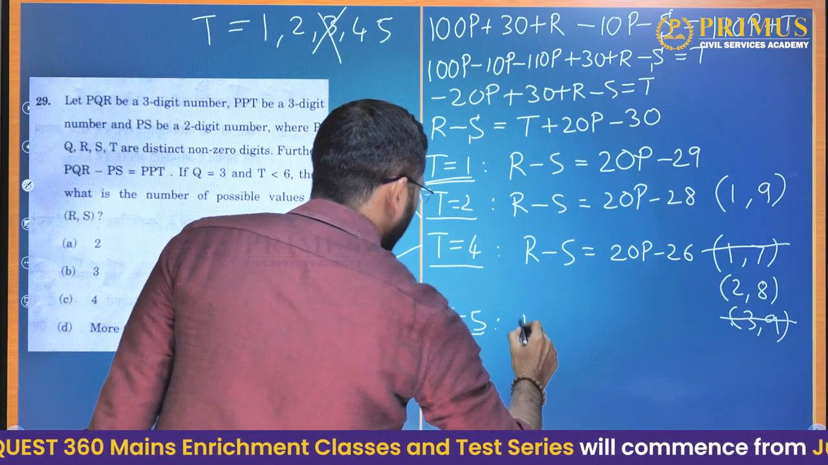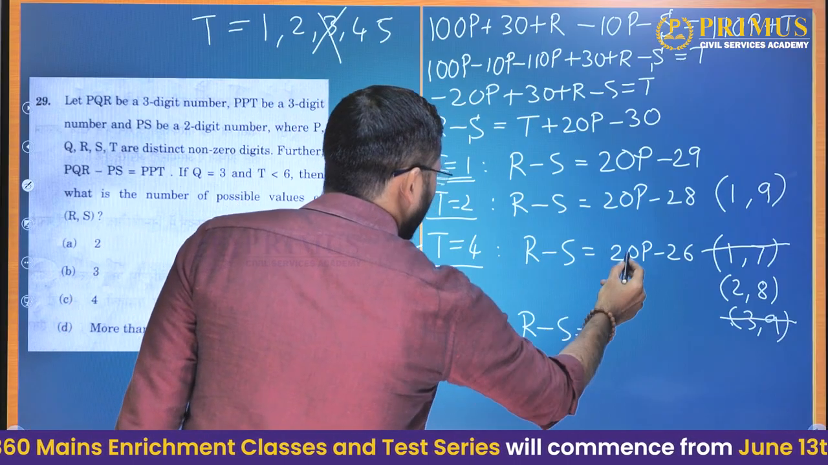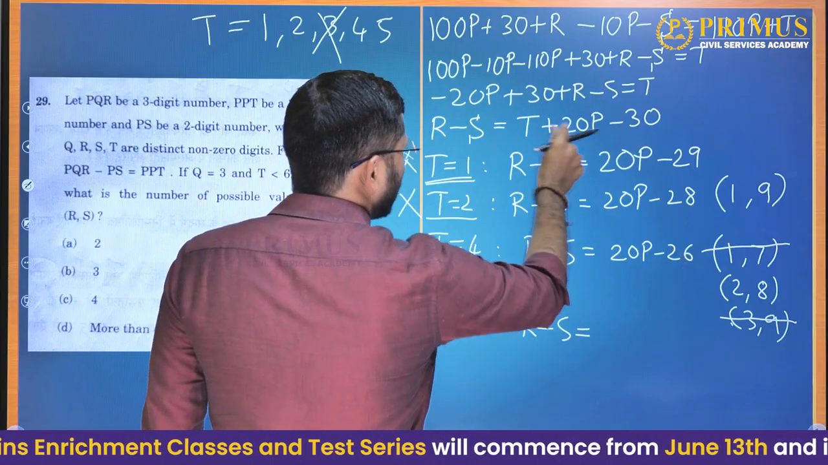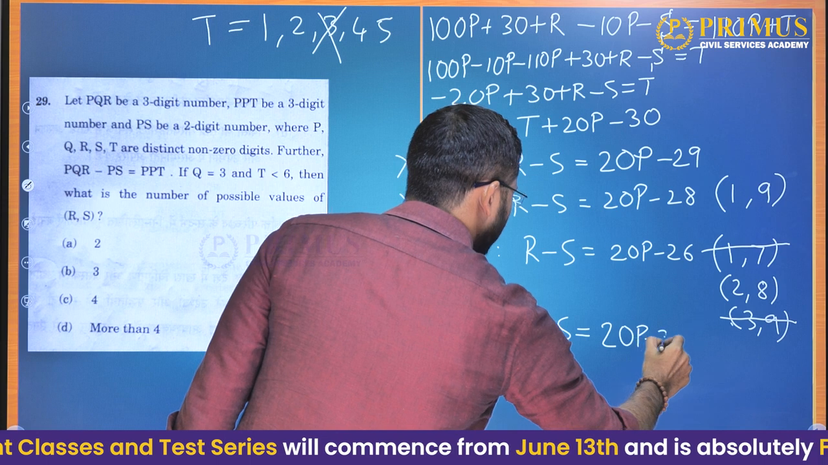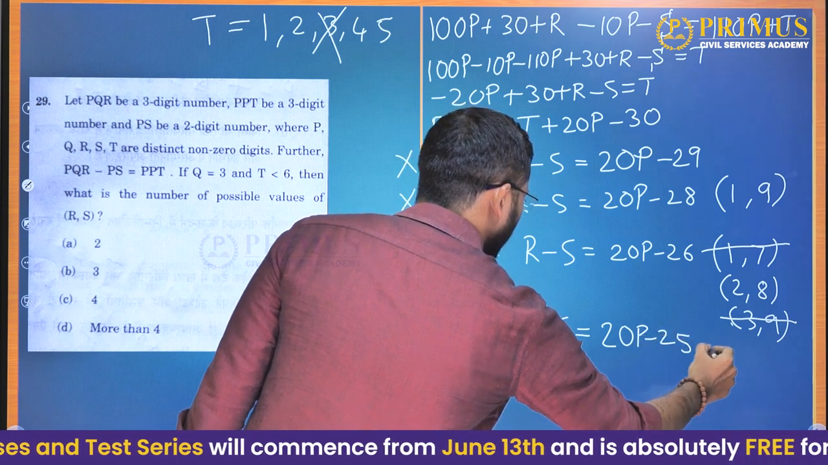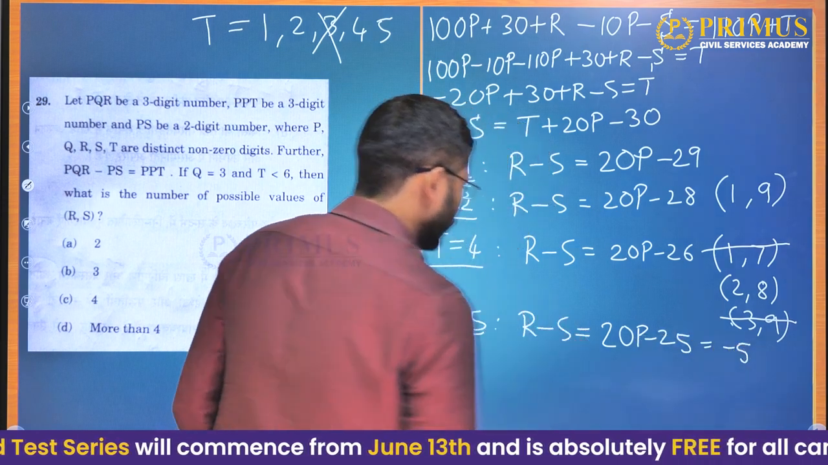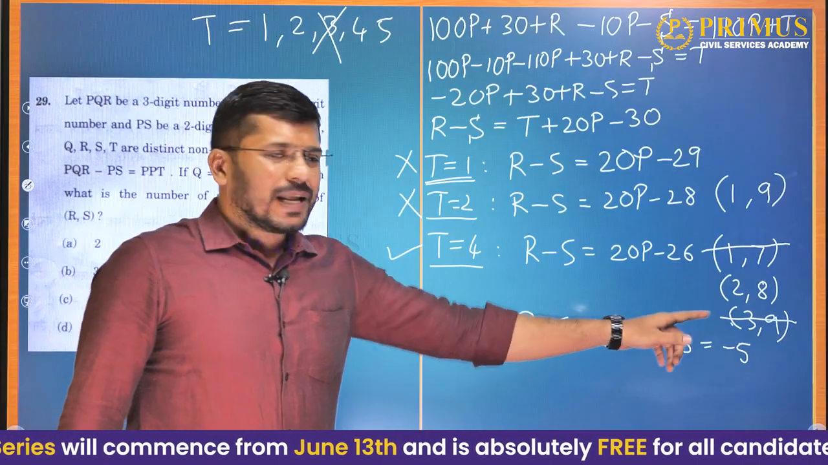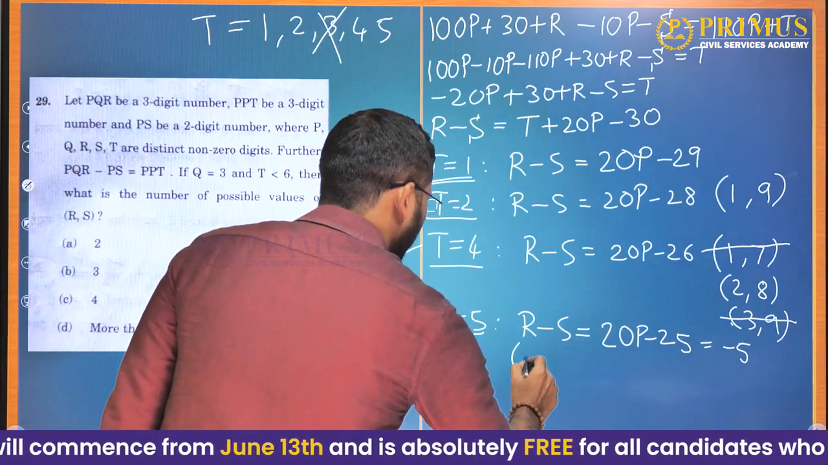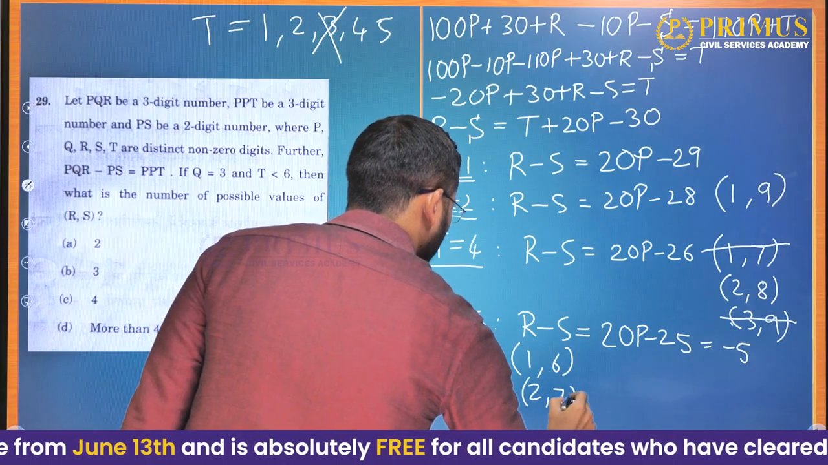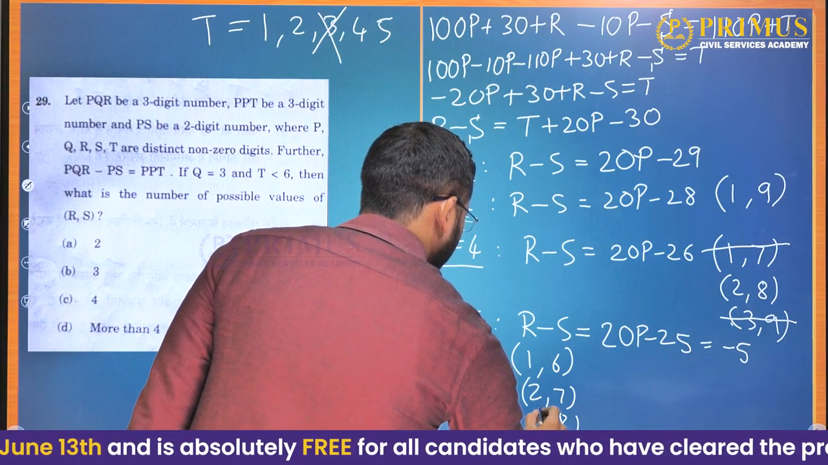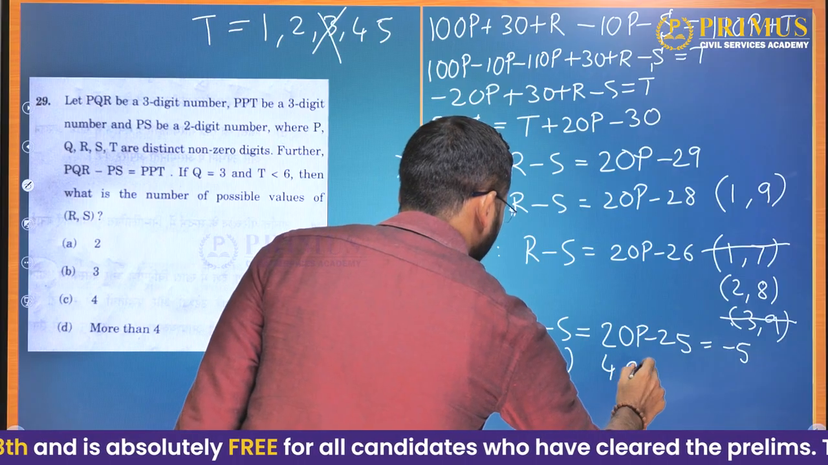We have one last condition to check, that is t is equal to 5. When t is equal to 5, r minus s is equal to 20p minus 25, because 5 minus 30 will give us minus 25. So 20p minus 25. Again p is equal to 1, so this will have to be equal to minus 5. Which values will give you minus 5? The values will be 1 and 6, 2 and 7, 3 and 8 and 4 and 9.